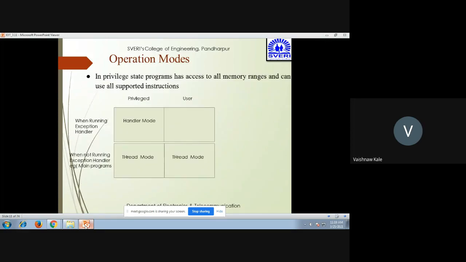Then this is the operation mode. We have seen the handler mode and thread mode. In the case of user, it has only thread mode, whereas in the case of privilege it has the handler mode as well as the thread mode. When it is running an exception handler, then it will be in privileged and handler mode. When not running an exception handler, for example the main program, then it is in thread mode.